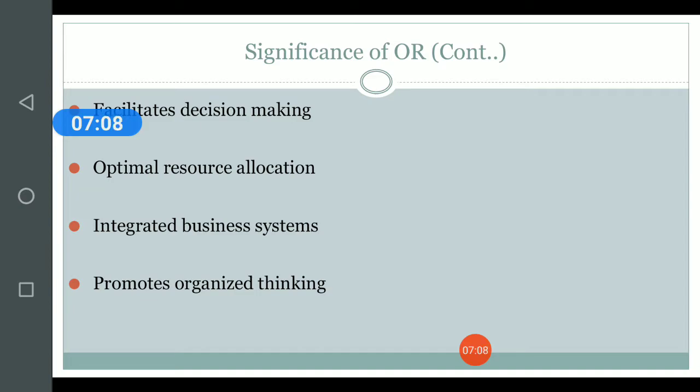By all these things, it promotes an organized thinking in the organization, which ultimately helps in the development of the organization in the long run.